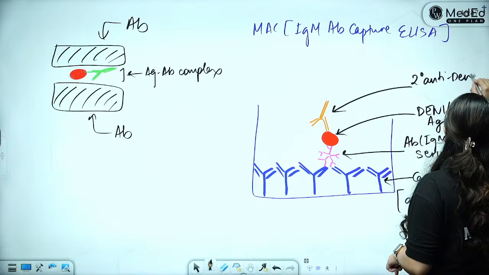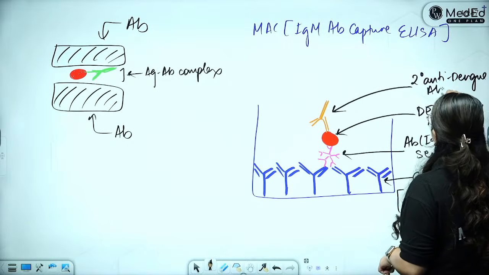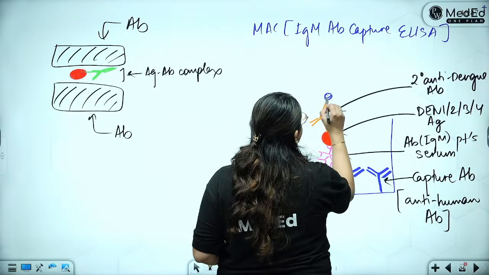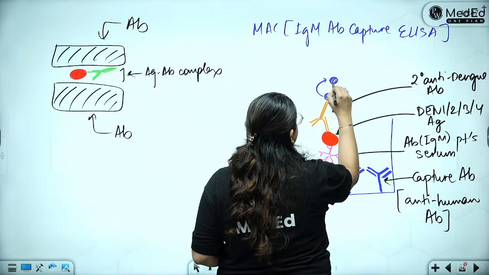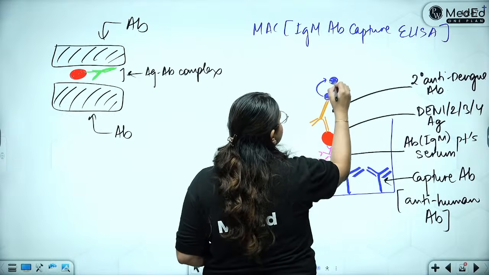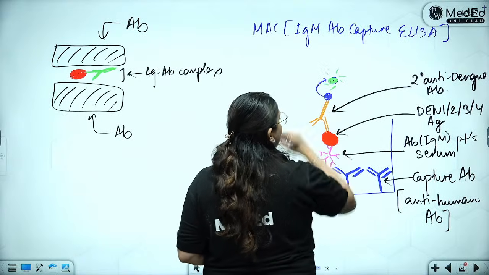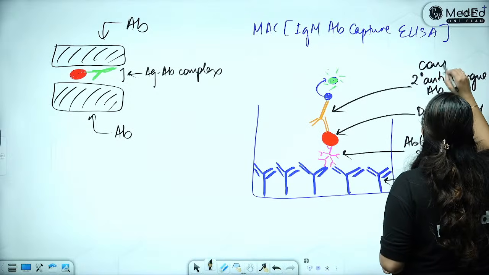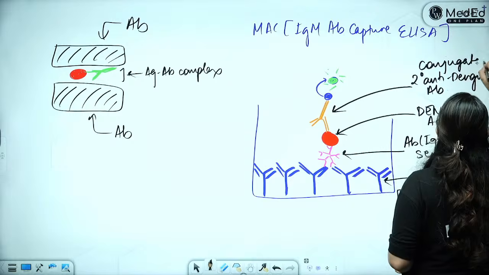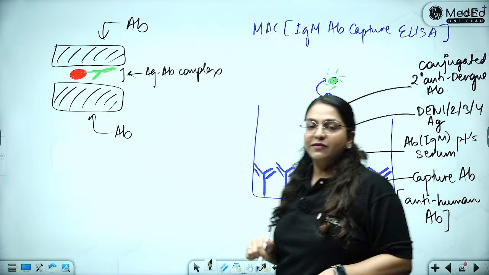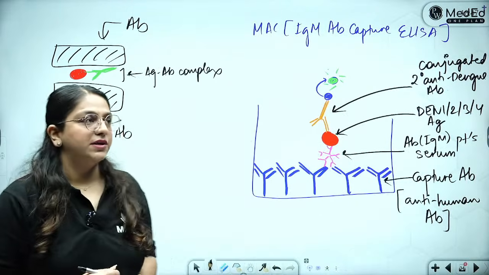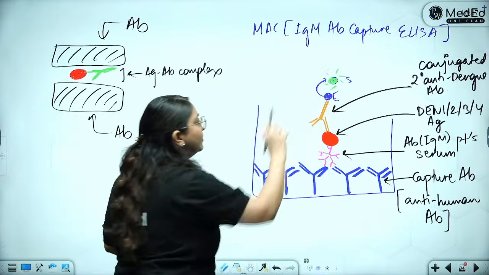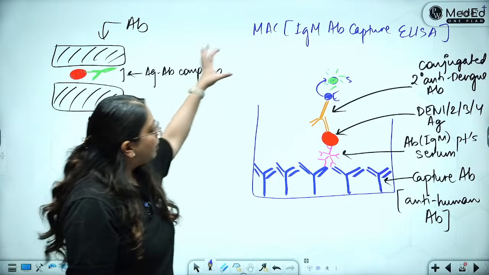This antibody I have conjugated with an enzyme substrate which is going to release the color. So this is a conjugated secondary antibody with the enzyme substrate conjugate. ठीक है, ये क्या है? This is the enzyme and substrate which is going to give me the fluorescence. This is your MAC ELISA.